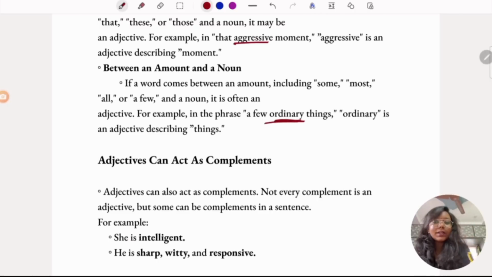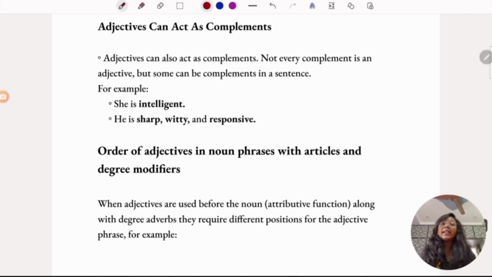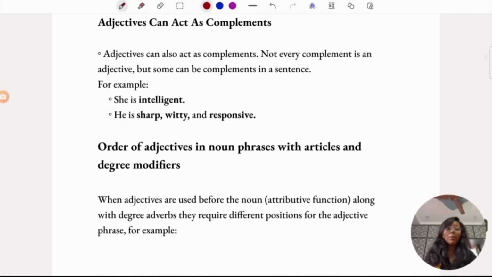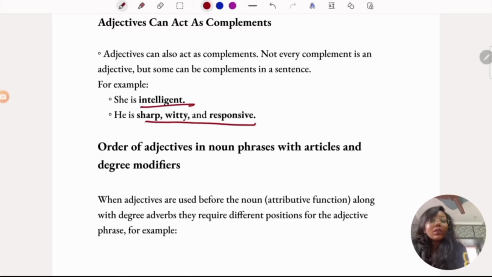Ordinary is the adjective. And adjectives can also act as complements. Not every complement is an adjective, but a few of them can be. She is intelligent. He is sharp, witty, and responsive. So these are complements and these are also adjectives.